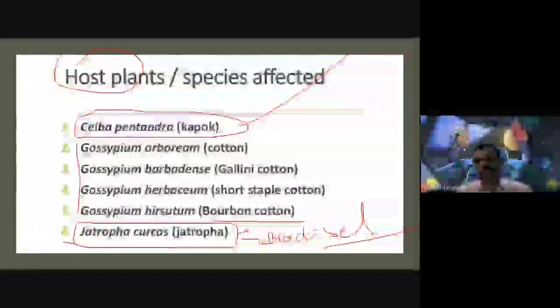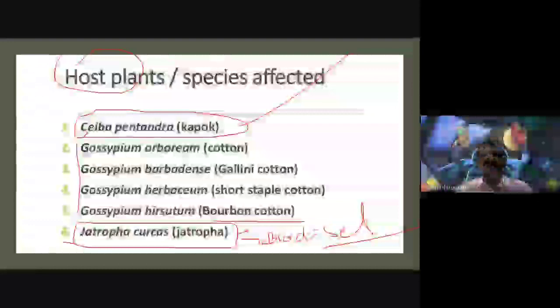Biodiesel is produced from the seeds of Jatropha curcas. Especially the uncultivated lands, wastelands or hilly areas are used for cultivation of Jatropha curcas by our state government and governments, and along with the agriculture department they encourage farmers to use their wastelands for Jatropha curcas plantation, which is very important for the production of biodiesel.